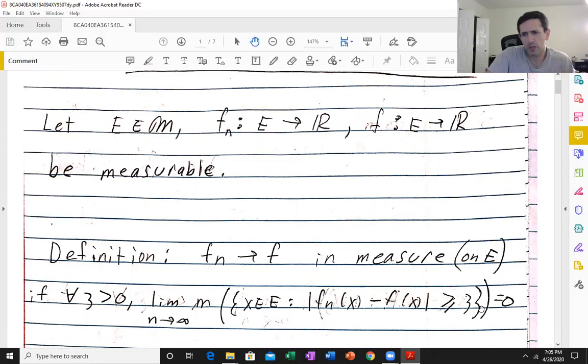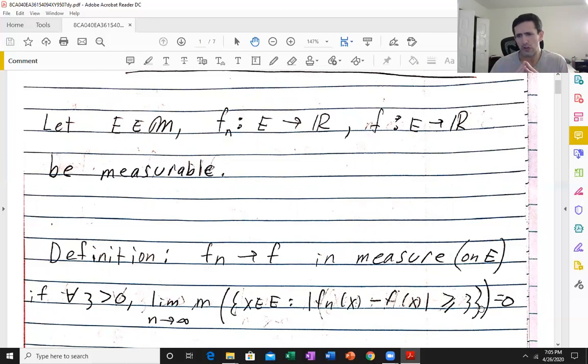So what are we really saying? We're saying for any ν, tiny, it could be really, really small, doesn't matter, the set of x in E where the absolute value of Fn of x minus f of x is bigger or equal to ν can be made arbitrarily small by setting n large enough.